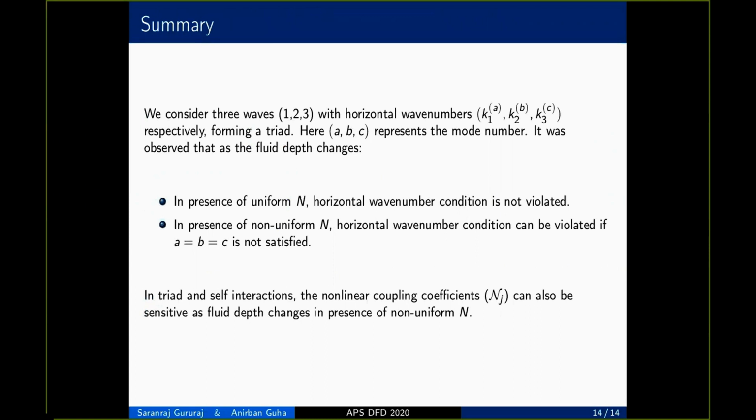As a summary, we consider three waves with horizontal wave numbers k1, k2, k3 forming a triad. Here, A, B, C represent the mode numbers. It was observed that in uniform stratification, if the triad condition is satisfied at a single h, then it will be satisfied even as h is varied. However, in non-uniform stratification, if the condition A equal to B equal to C is not satisfied, then as H is varied, detuning may be introduced in the triad. In triad and self interactions, the nonlinear coupling coefficients can also be quite sensitive as H is varied.